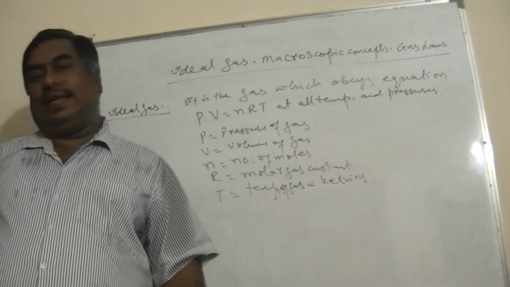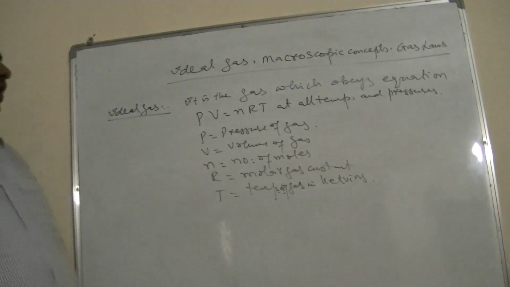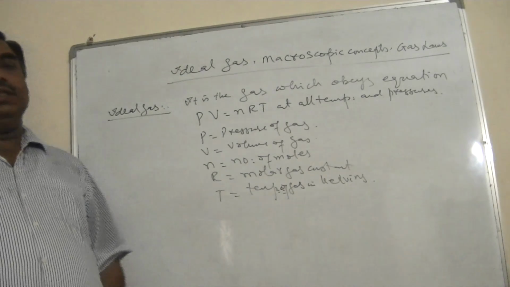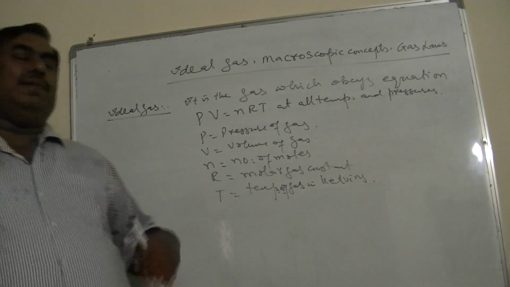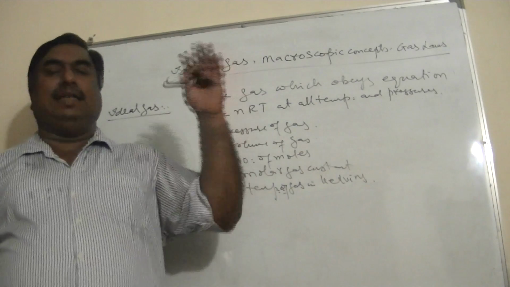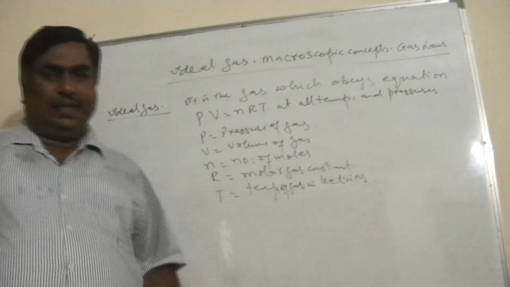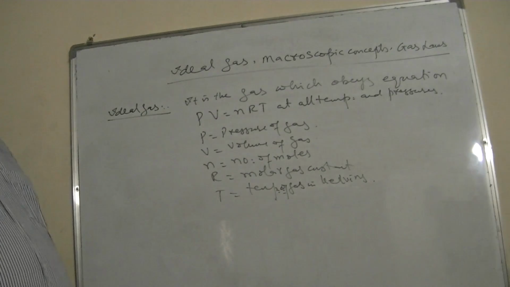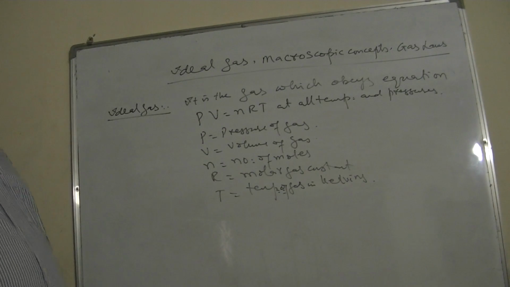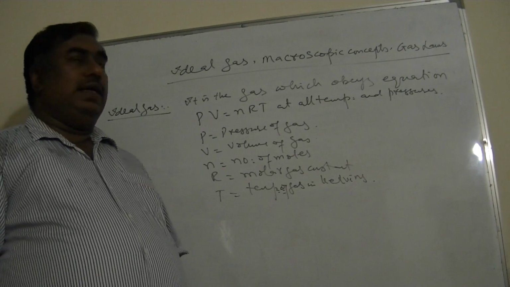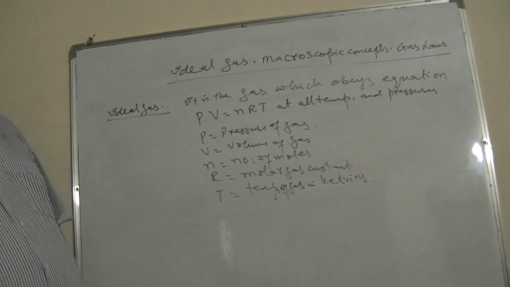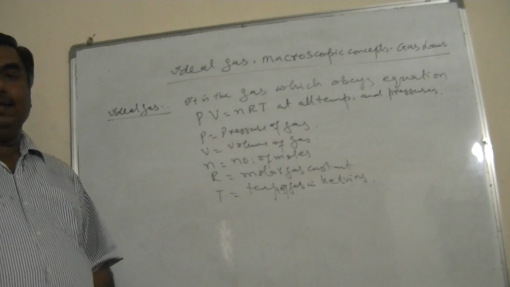Clearly, there's no ideal gas which exists in this world, because when the pressure is increased, then volume gets on decreasing. Ultimately, it reaches where a gas is liquefied and there cannot be a zero volume of the gas. So of course, real gases at very high pressures do not obey this equation.